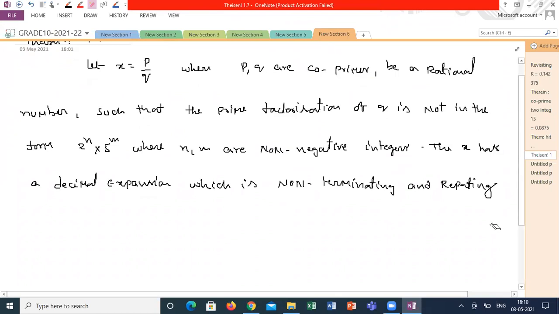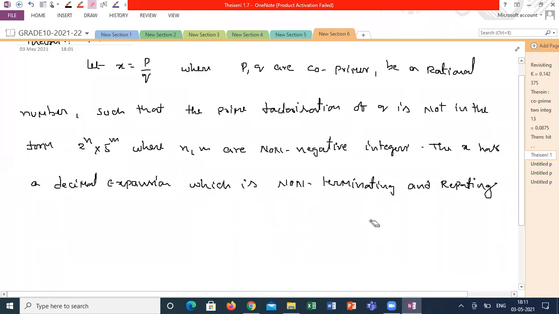Correct or not? Is it right or wrong? What I'm trying to say is, without long division, how to say whether a rational number's decimal expansion is terminating or non-terminating.